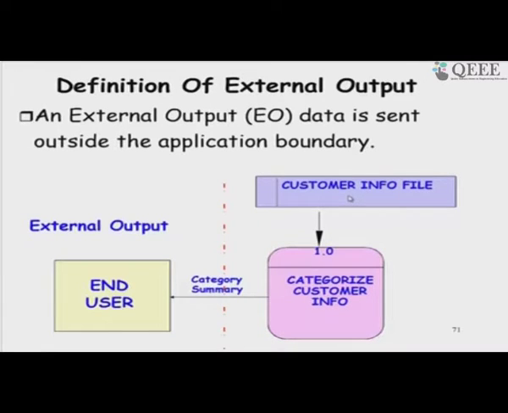So, this is the external output, where maybe based on some inquiry or some input data request that has come, the system produces an output. Here also we compute each related set of data as 1.